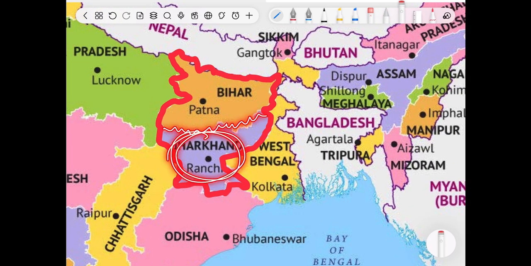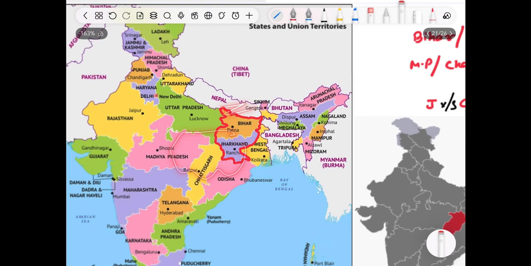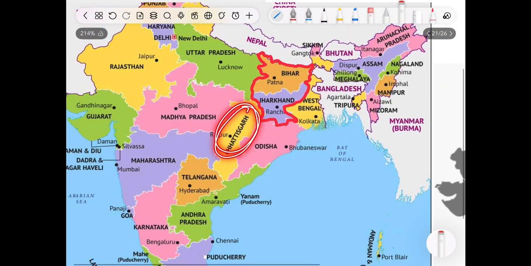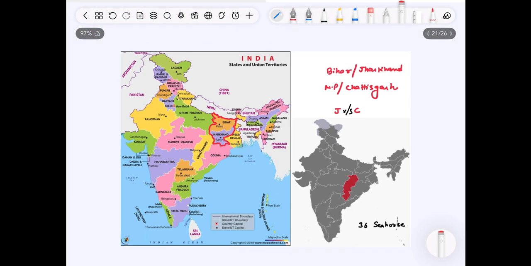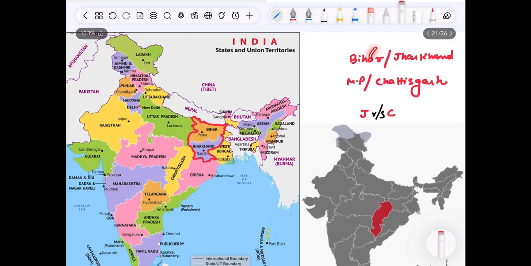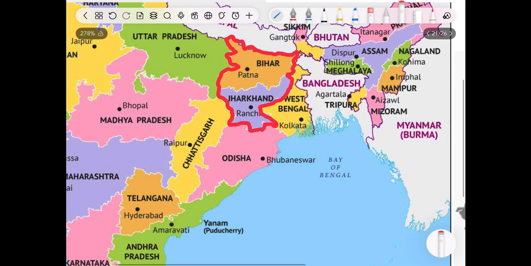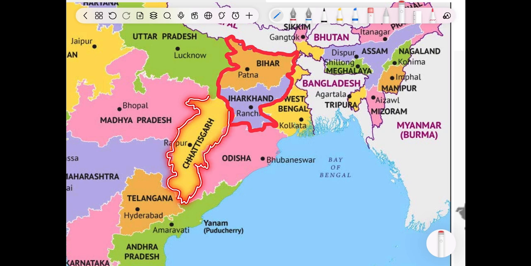See the highlighted part. This is Jharkhand. It was covered. It was bifurcated from Bihar, and this is Chhattisgarh. It was bifurcated from Madhya Pradesh. So Bihar, Jharkhand together, MP, Chhattisgarh together. Now some people must be confused which is Chhattisgarh and which is Jharkhand. So please remember the shape of Chhattisgarh. See, there are two tricks to remember it. One is to remember a sentence.